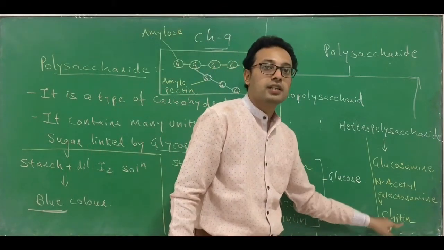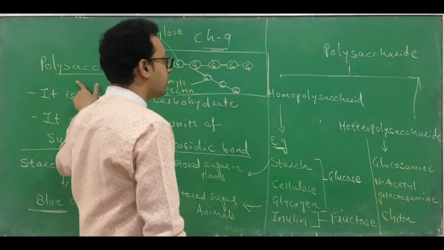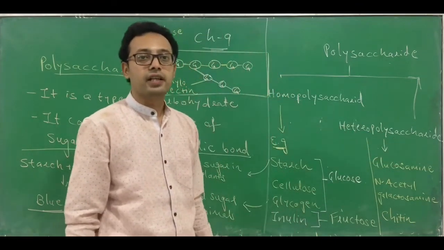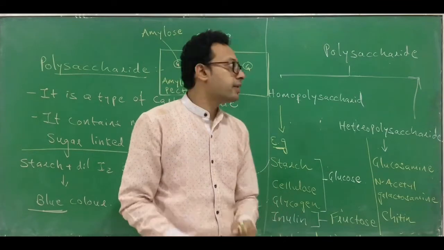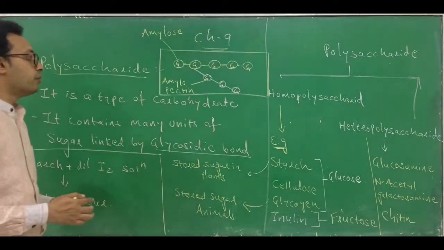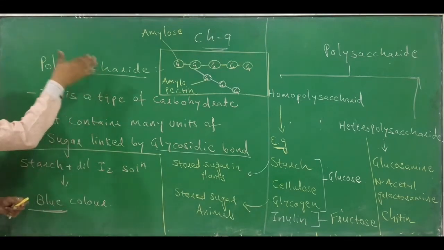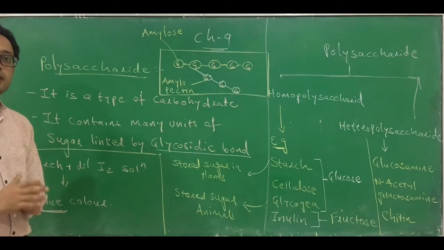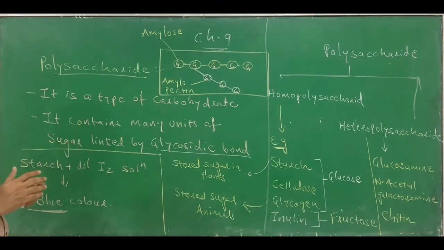Chitin is what? Chitin is a polysaccharide. And which kind of polysaccharide is it? Heteropolysaccharide. Clear? So this is regarding the polysaccharide. We are calling it a polysaccharide, and since this is a large molecule, that's why we are calling it a macromolecule. Okay, clear? So that's all about polysaccharide.